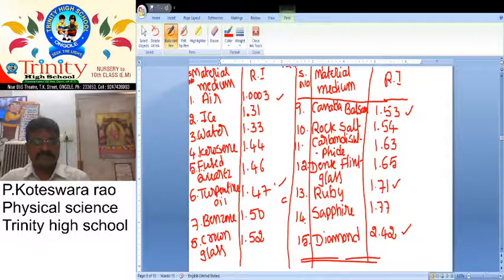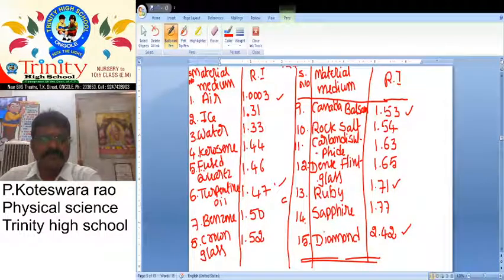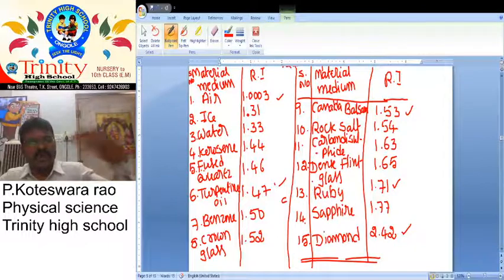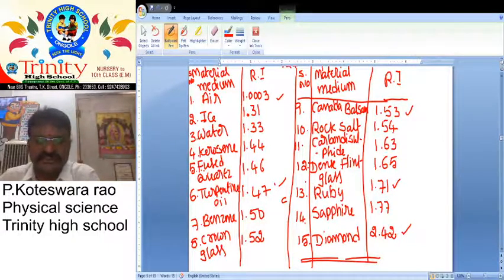Next question: in that table, in which is the velocity of light, or speed of light, less? What is your answer? Diamond. Whose refractive index value is more, that speed is less. So it is nothing but 2.42.